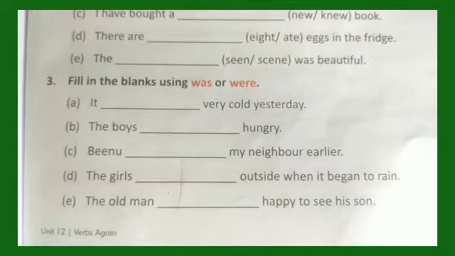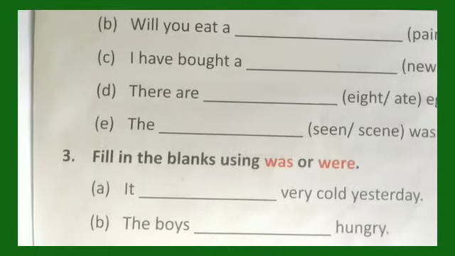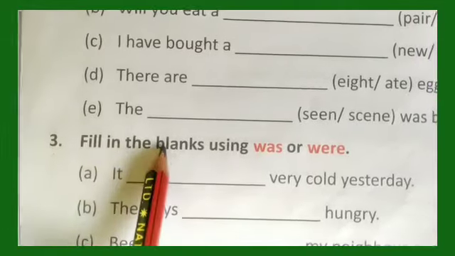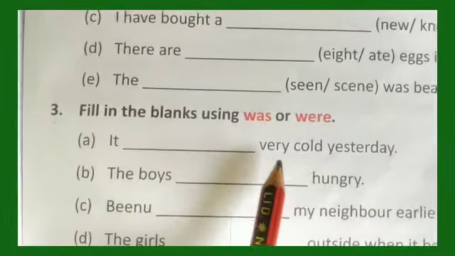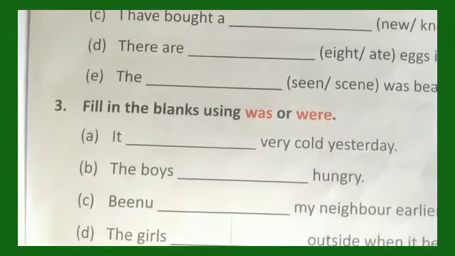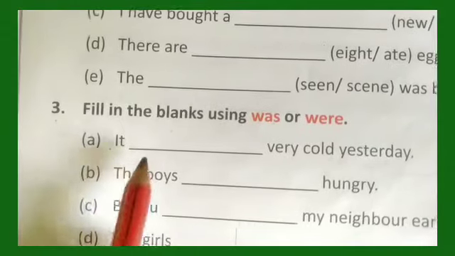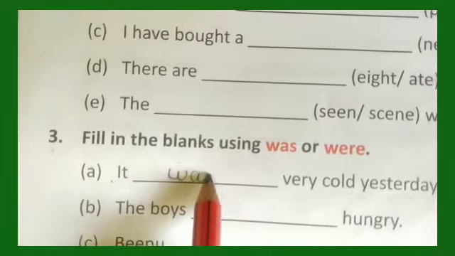So now we will do one written exercise from your English grammar book, page 53 and page 54. Page 53, number 3. Fill in the blanks using was or were. It dash very cold yesterday. This is singular, so we will use was.